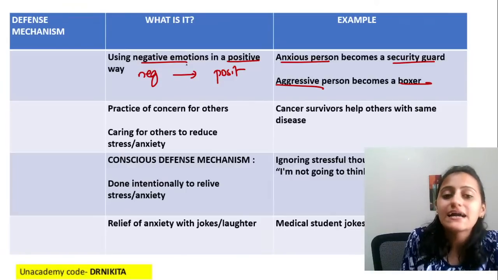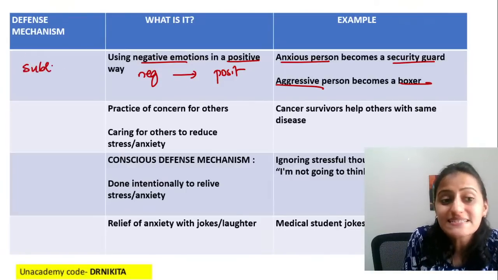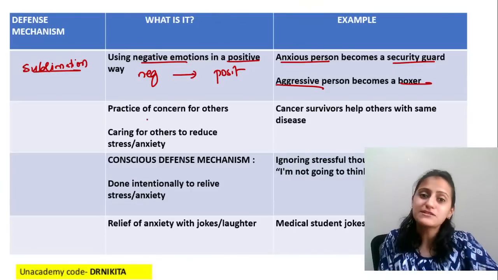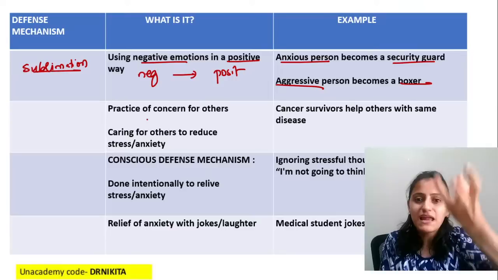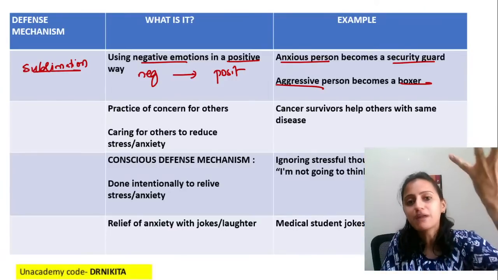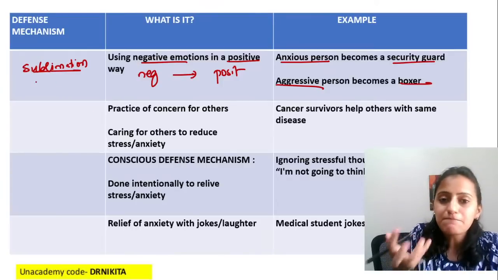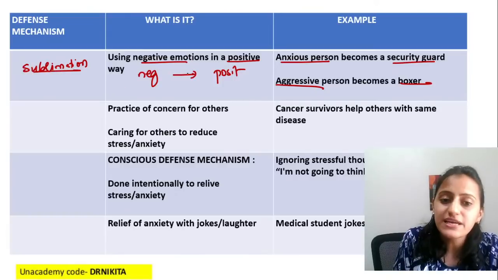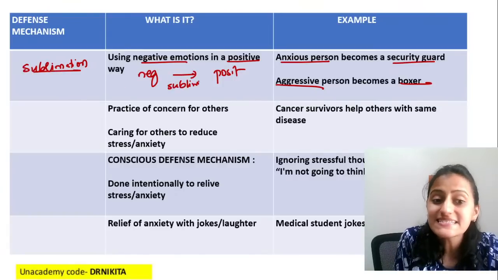See, it is sublimation. Now understand what is sublimation. Sublimation, as we have read in school science, sublimes means it goes into another state, like the camphor balls. They sublime. Sublimation basically means going from one state to the other. So negative to positive is basically sublimation.